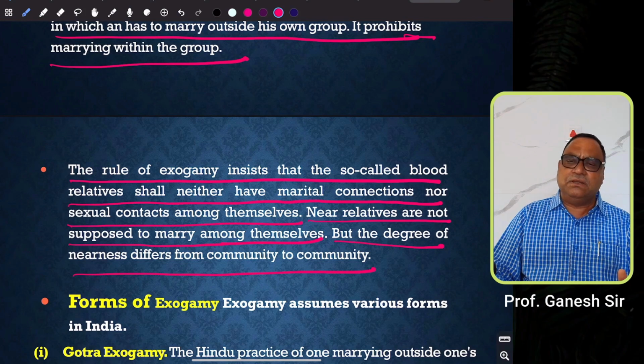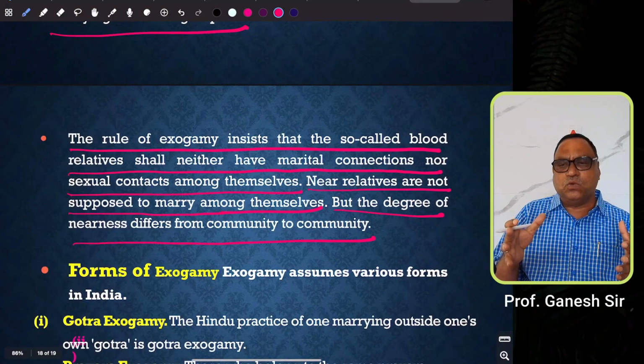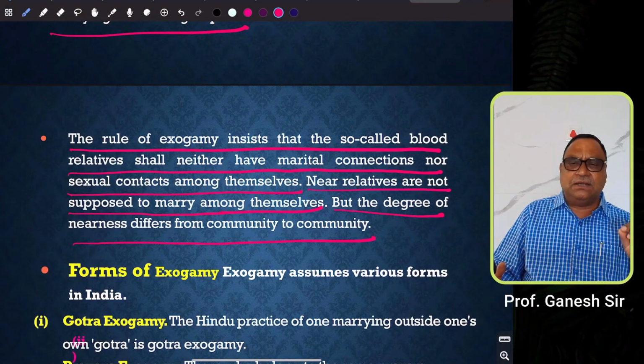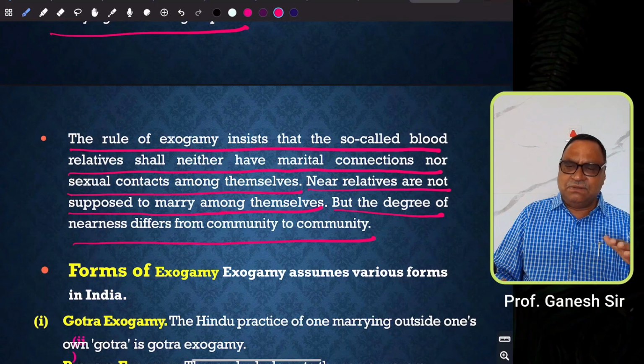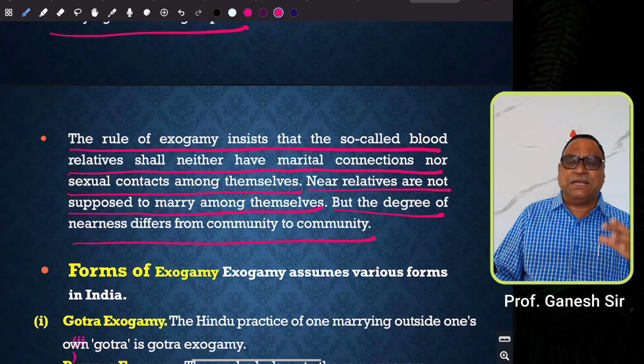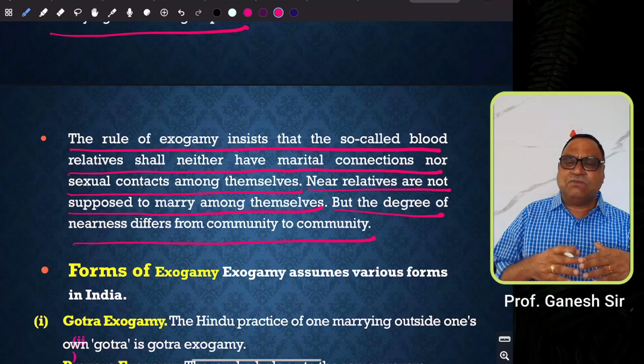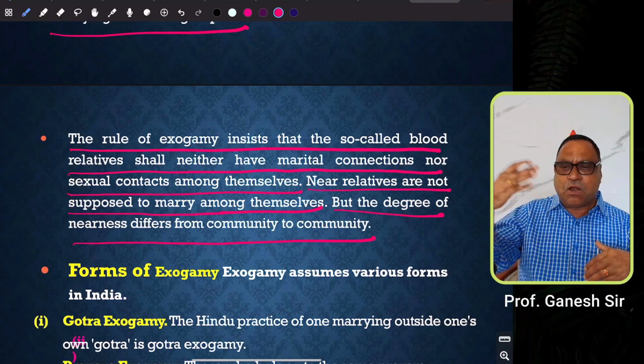For example, in Hindu society, each caste is further divided into gotras. Gotra is also known as a clan. Even many tribal communities in India are further subdivided into different clans. The clan or gotra is a kinship group where the members have originated from a common ancestor.